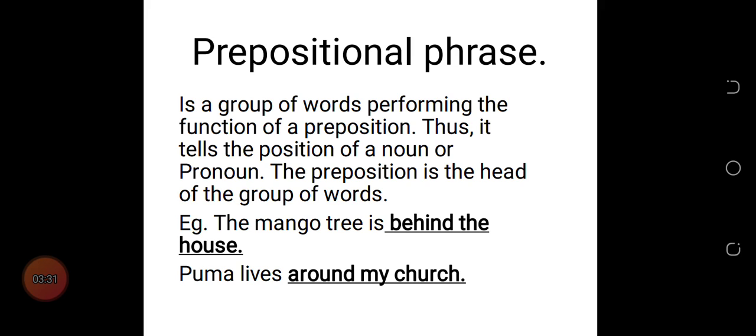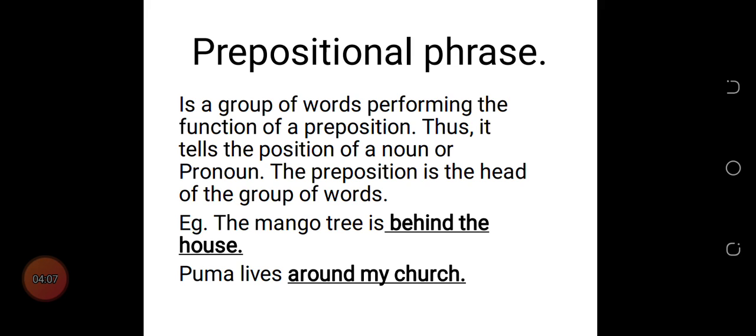It will only be difficult for you to identify a prepositional phrase when you don't know what a preposition is. So the best you can do is to be abreast with the parts of speech and know the examples for each of them.